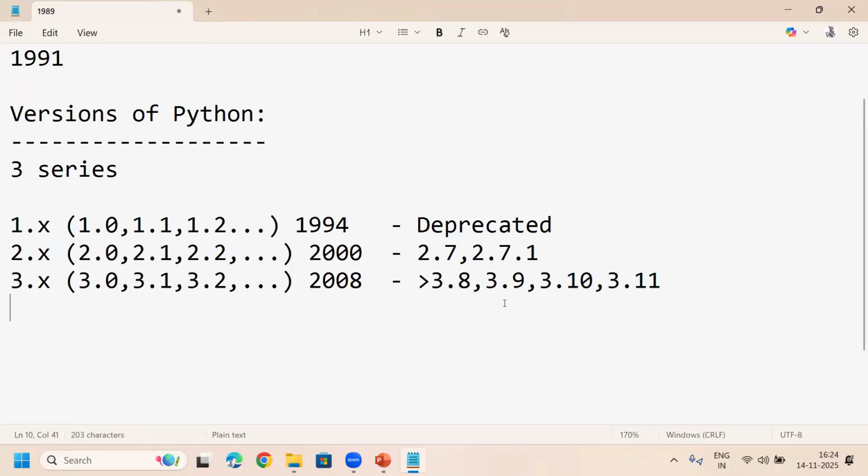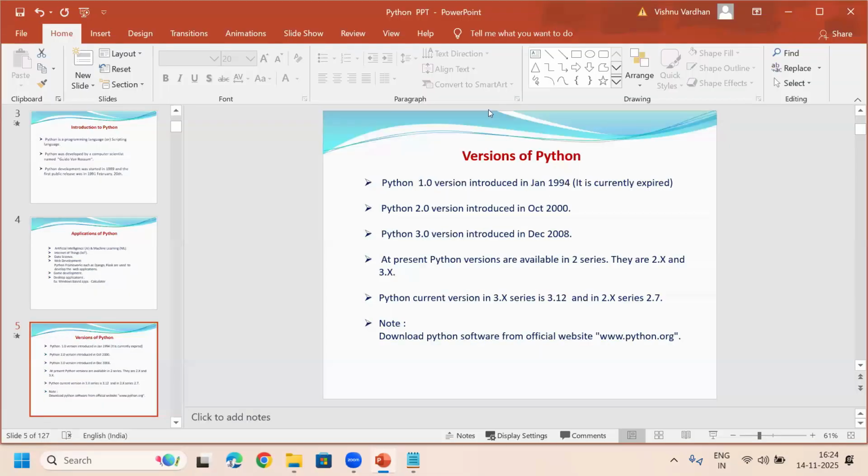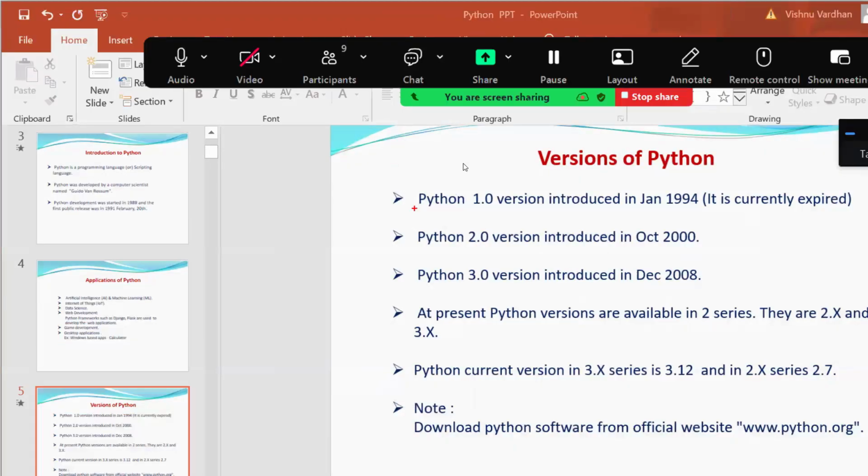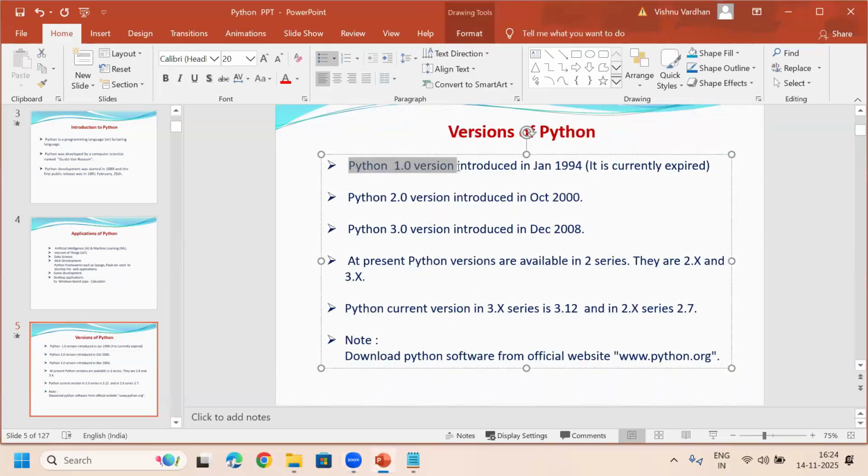So these are the different versions of Python, and here I have given very clearly all these versions. As I said, Python 1.0 was introduced in January 1994.